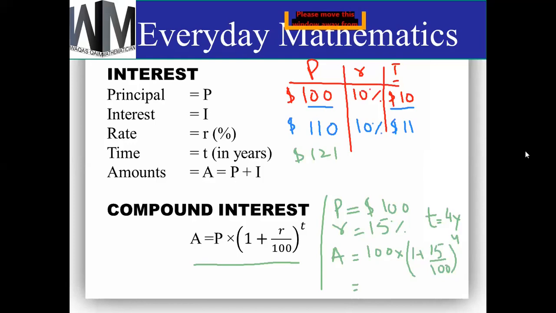Okay, what is the value of amount? It's $174.9.